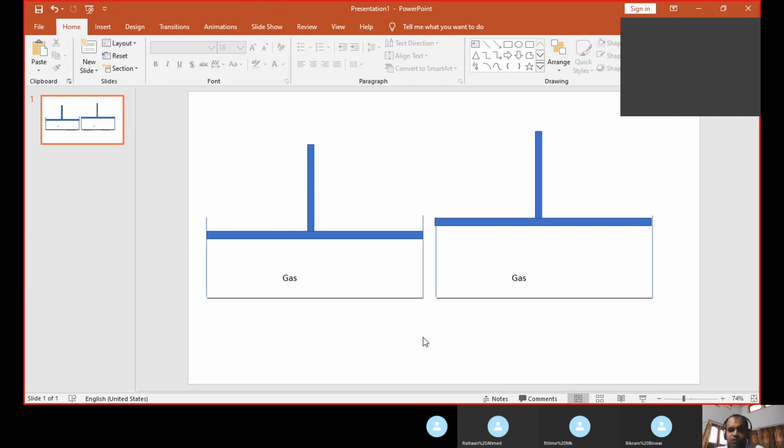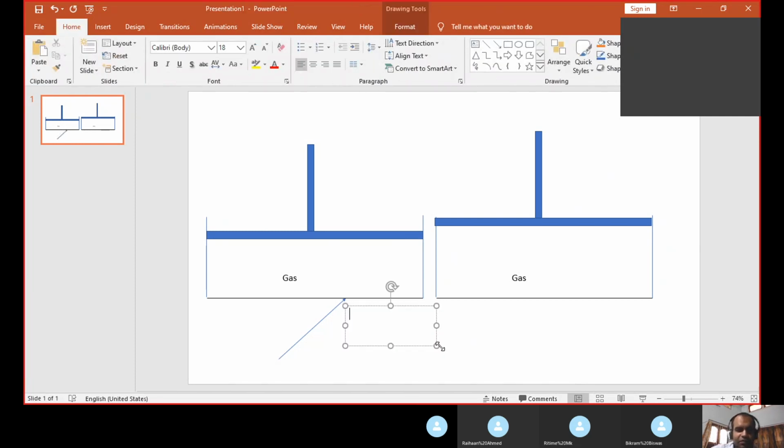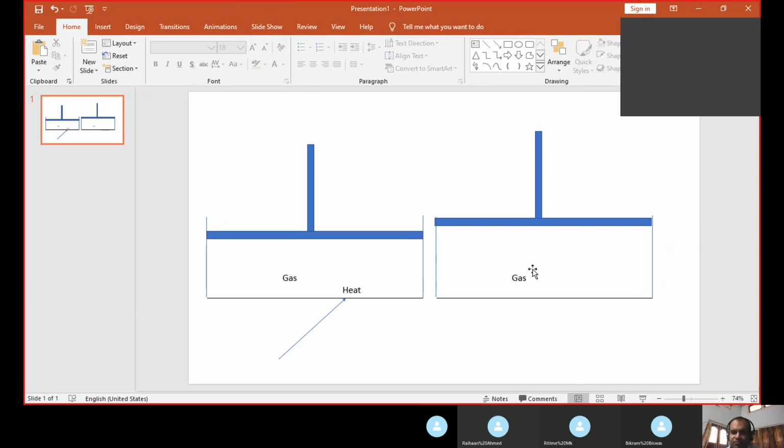Now you see what is the difference between this one. So here the piston is at this position. Now you have supplied some heat to the gas. So I will write here, you have supplied some heat to the gas. Heat. So what will happen?